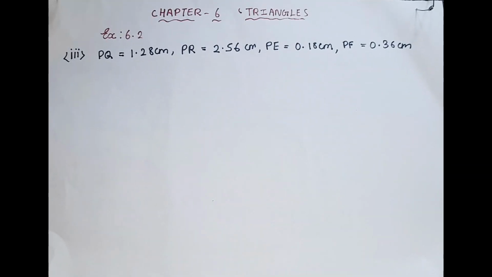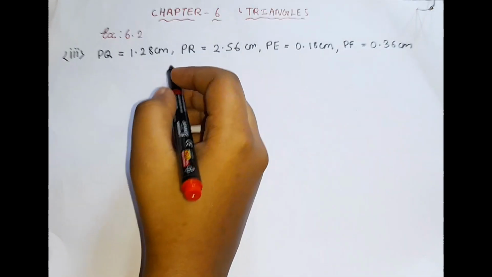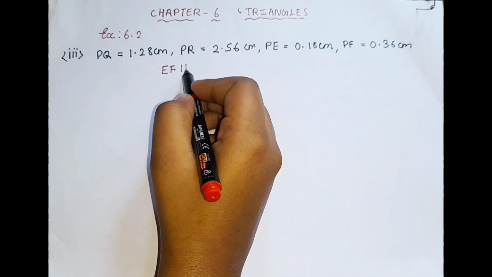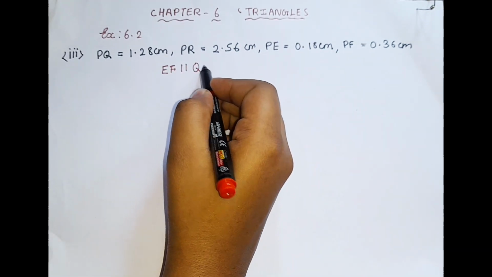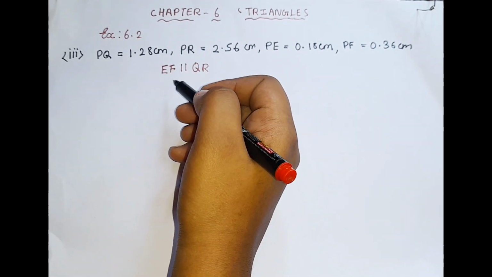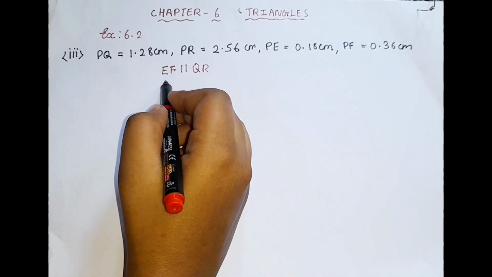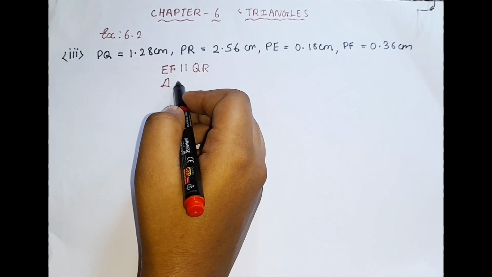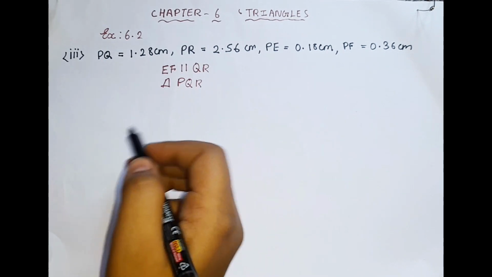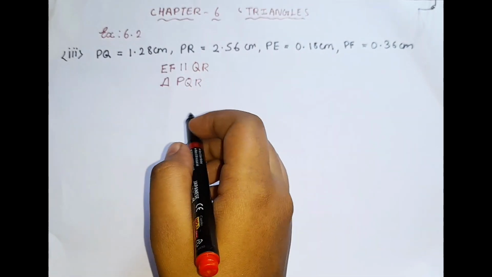According to the question, we are supposed to prove that EF is parallel to QR, and we have triangle PQR. These are the given values in the question, so by using these values I am going to be solving it.